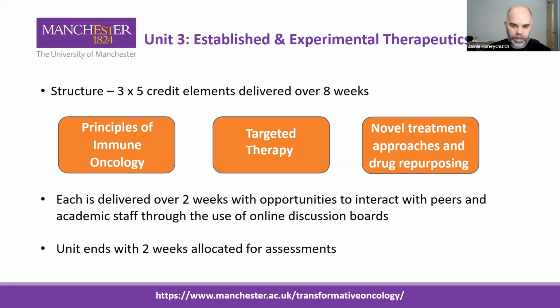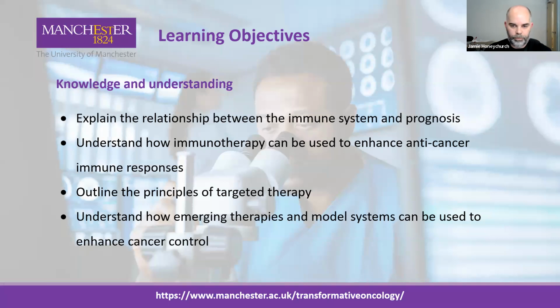So if we consider the learning objectives for this unit, firstly, the knowledge and understanding that you'll gain, then by the end of the unit, you'll be able to explain the relationship between the immune system and prognosis. You'll understand how immunotherapy can be used to enhance anti-cancer immune responses. You'll be able to outline the principles of targeted therapy, and you'll understand how emerging therapies and model systems can be used to enhance cancer control.